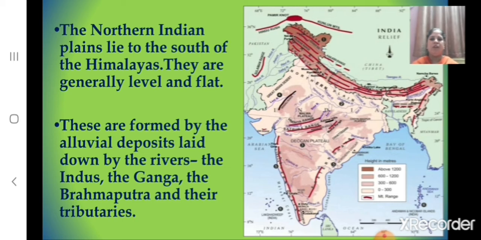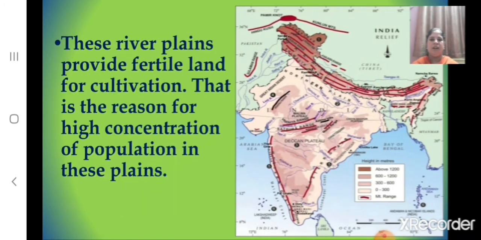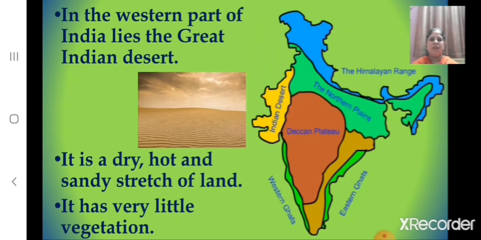These are formed by the alluvial deposits that are laid down by the rivers such as the Indus, the Ganga, the Brahmaputra and their tributaries. And these river plains provide fertile land for cultivation, and that is the reason for the high concentration of population in these plains.